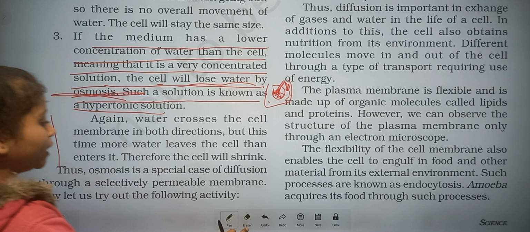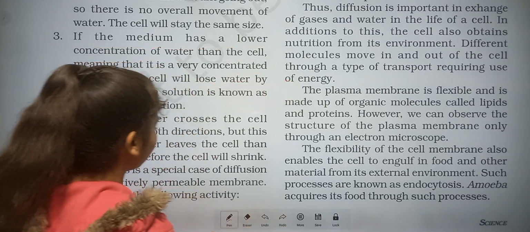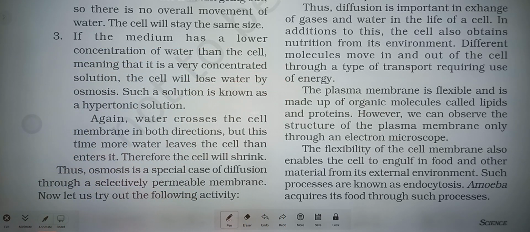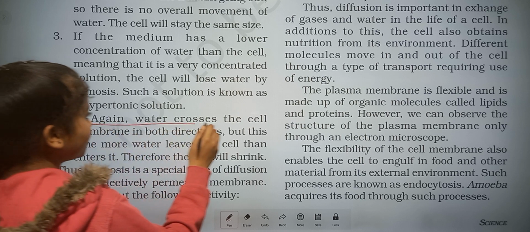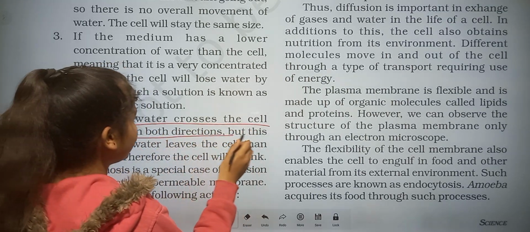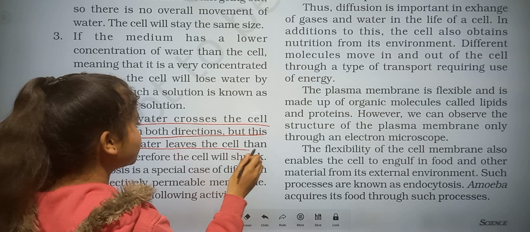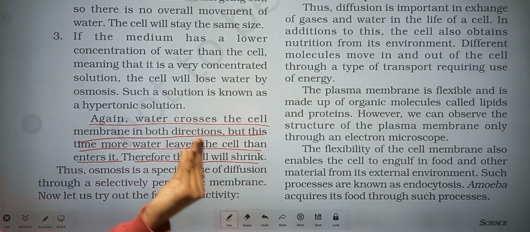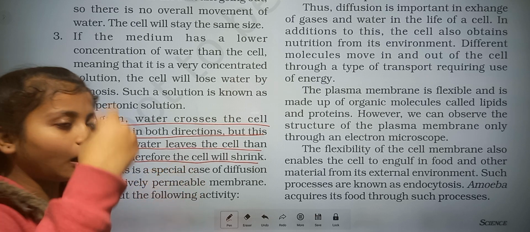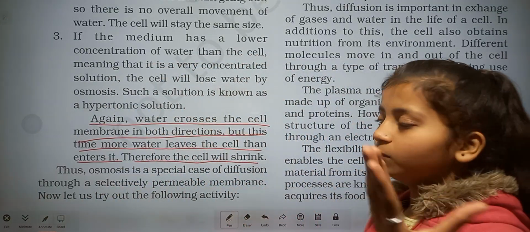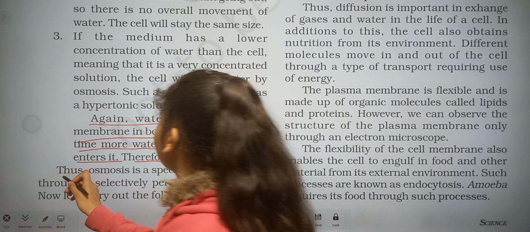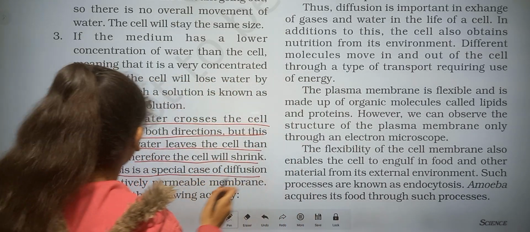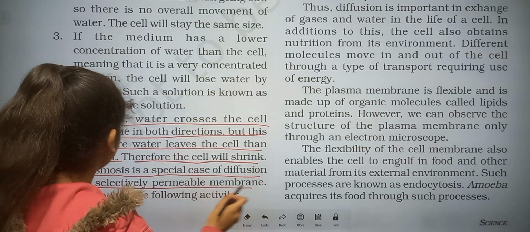This solution is known as what? Hypertonic solution. Again water crosses the cell membrane in both directions, but this time more water leaves the cell than enters it. Therefore the cell will shrink. It means if the water is moving outside the cell, the cell becomes shrunken. Thus osmosis is a special case of diffusion through a selectively permeable membrane.